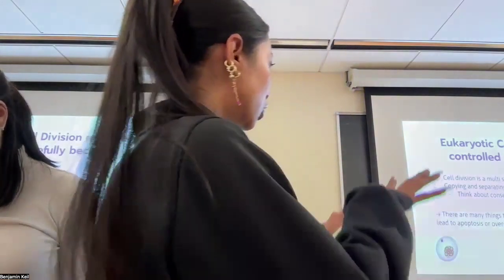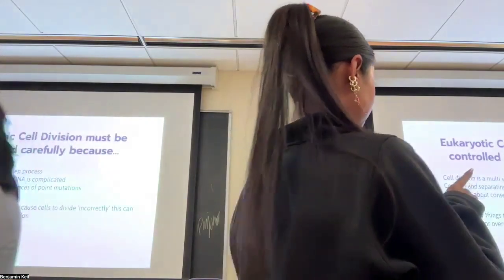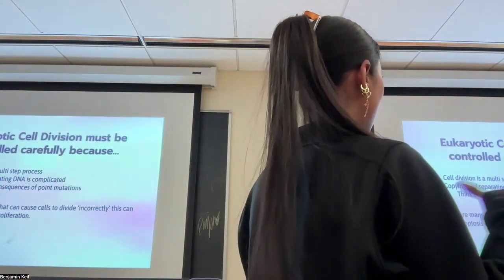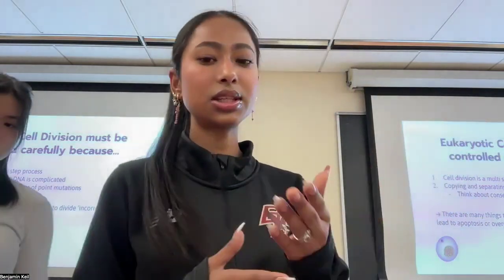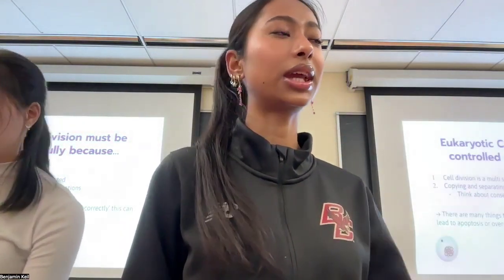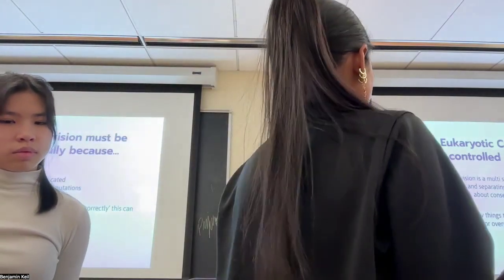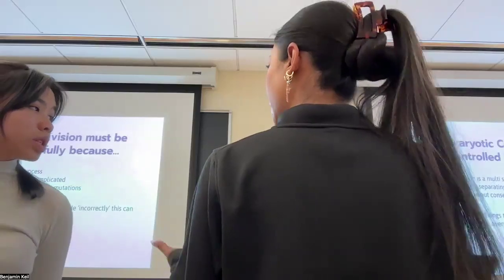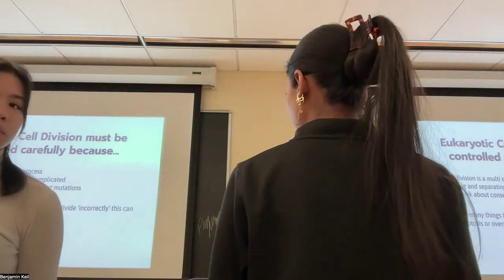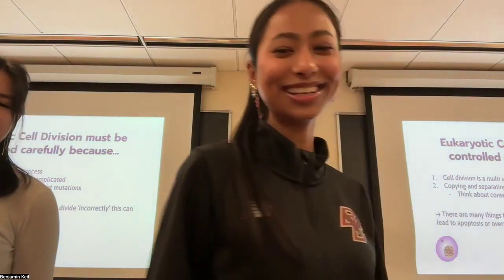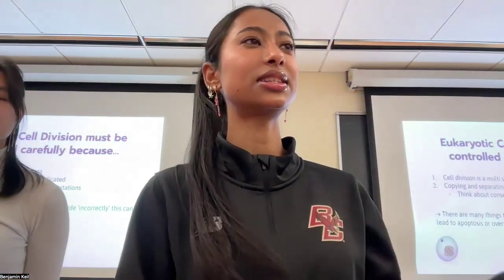So in this topic, we're going to discuss how eukaryotic cell division must be controlled carefully, because cell division is a multiple-step process of copying and separating DNA. It is complicated because of the consequences, the mutations that can happen in the process. There are many things that can cause cell division to go incorrectly. This can lead to apoptosis or overproliferation. Sorry, I'm bad at pronunciation sometimes. So that means cell death.